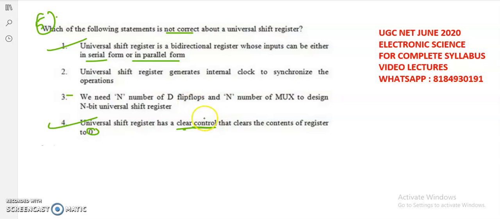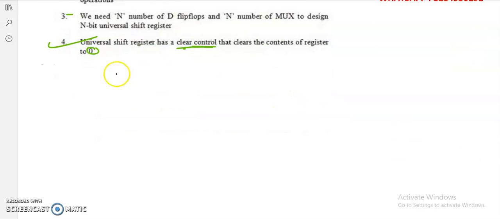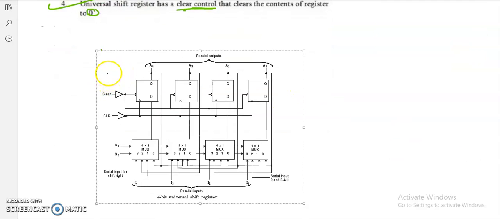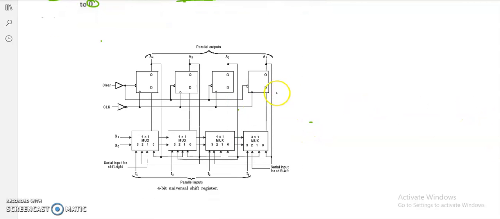And out of these two, here I am going to show you the diagram of the universal shift register. So it is a universal shift register diagram. In this diagram, you can see that it is a 4-bit shift register. Okay, 4-bit shift register. How many flip-flops are there? 1, 2, 3, and 4.